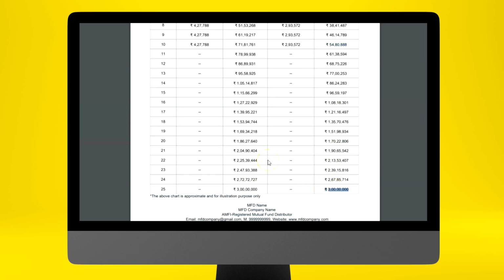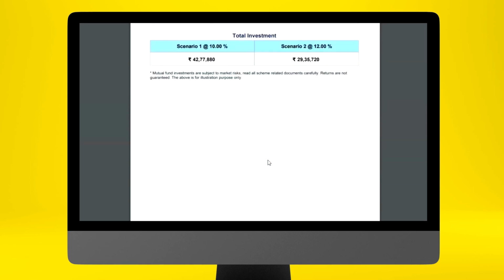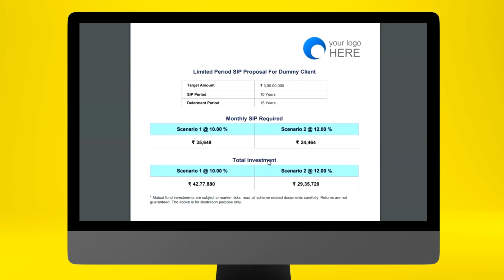This is a very powerful calculator and tool for you to approach the client. Multiple objectives are achieved. The client invests for a shorter period of time and you get a higher SIP amount, which enhances your AUM and growth. The client is comfortable because he thinks he doesn't have to invest for 25 years, as he may not be sure of his income going forward. So this calculator will help you increase your AUM with a limited period SIP proposal for the client to achieve a future goal. Thank you so much.